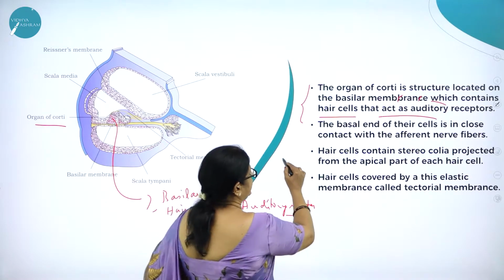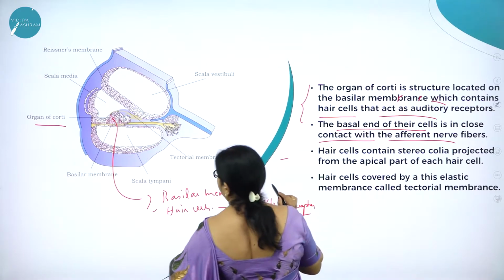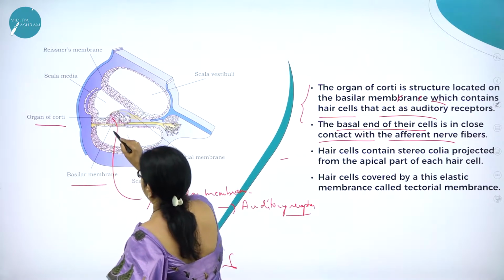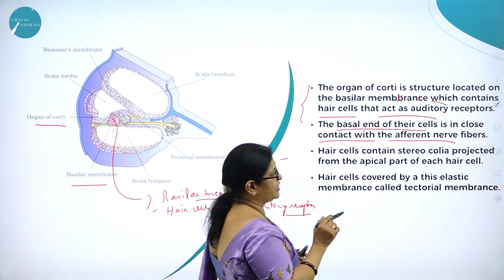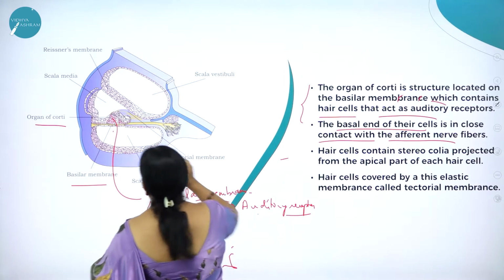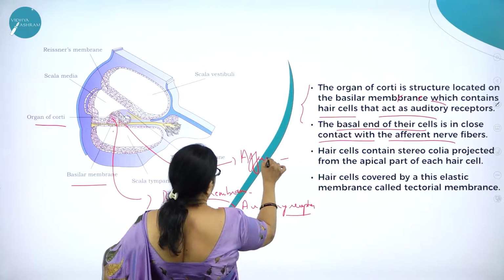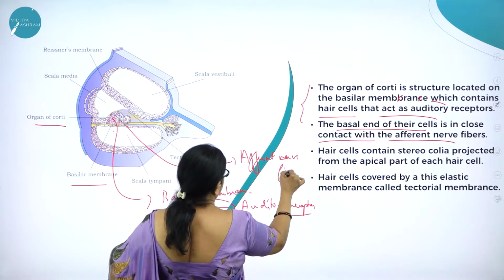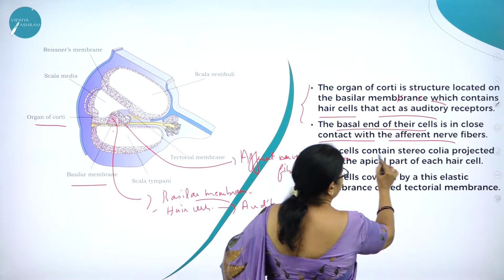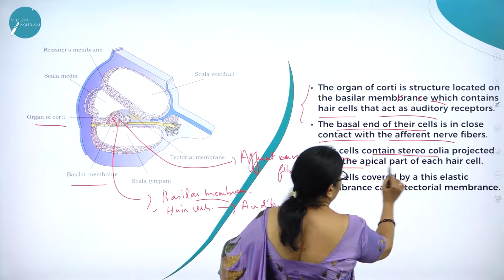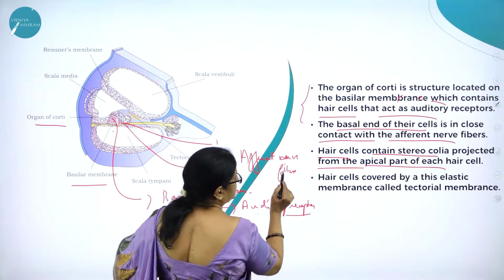Then the basal end of the hair cells is in close contact with the afferent nerve fibers. Here you can see the basilar membrane, right? So the basal end of the cells are in close contact with afferent nerve fibers. Afferent means that which carries impulses toward the brain. Then hair cells contain stereocilia projecting from the apical part of each hair cell. Here you can see the stereocilia.